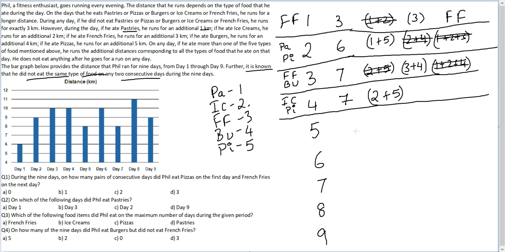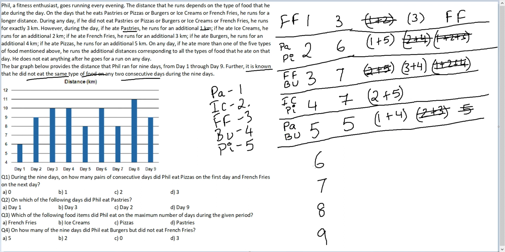Day 5 is 5 extra. Now for 5, you can have these cases: 1 plus 4 or 2 plus 3 or 5 itself. Now because 2 plus 5 was getting used up in the previous day, this case is impossible. The only case that is possible is 1 plus 4. So you would have pastries and burgers on day 5.